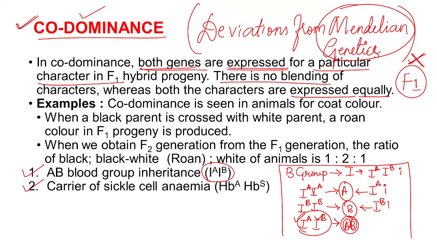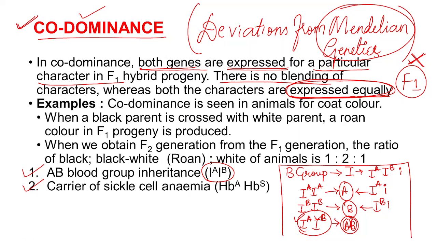Okay, both are expressed equally. So that is called as what? Co-dominance. Both the alleles for a particular trait will be dominant. Both the genes will be dominant, right? So they will get expressed equally. That condition is called as co-dominance.